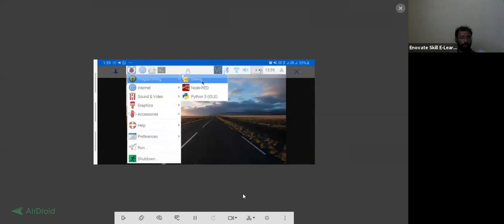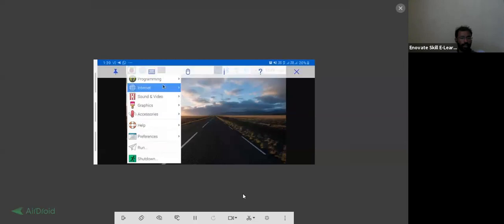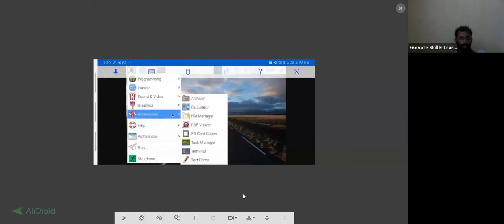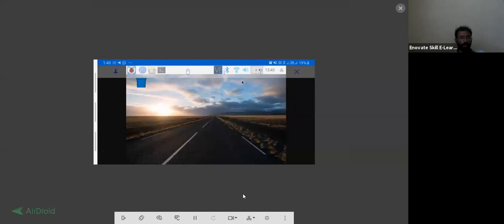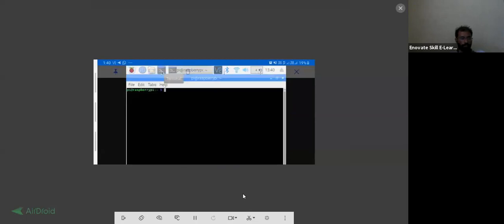You can do programming in Node-RED and Python also. You will be able to interface anything you want. If you want to see any PDF file, calculators, Office also you can add over here, text editor also, terminals. All the commands you can open over there. If you have to type any command, you can use this terminal window and type your command.